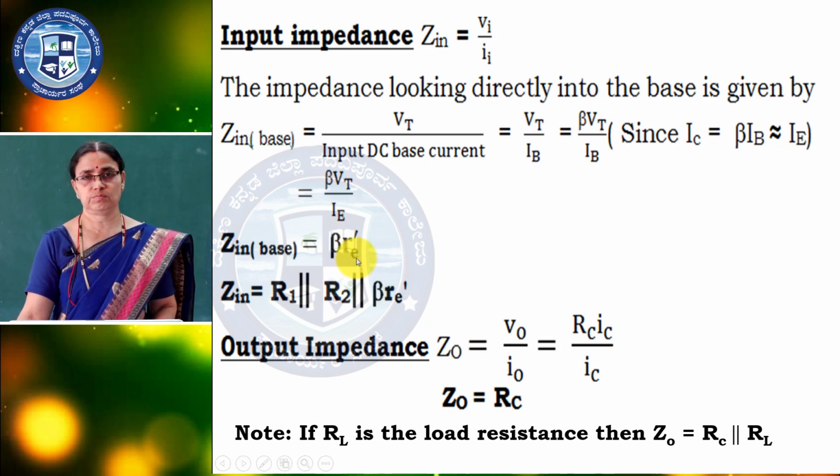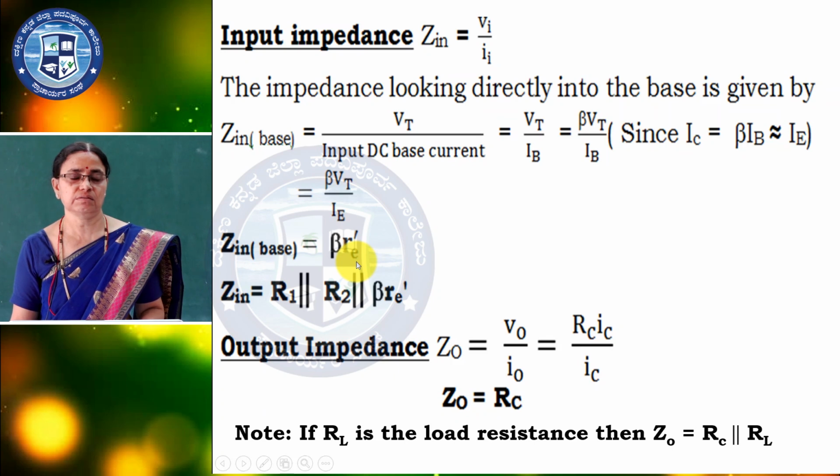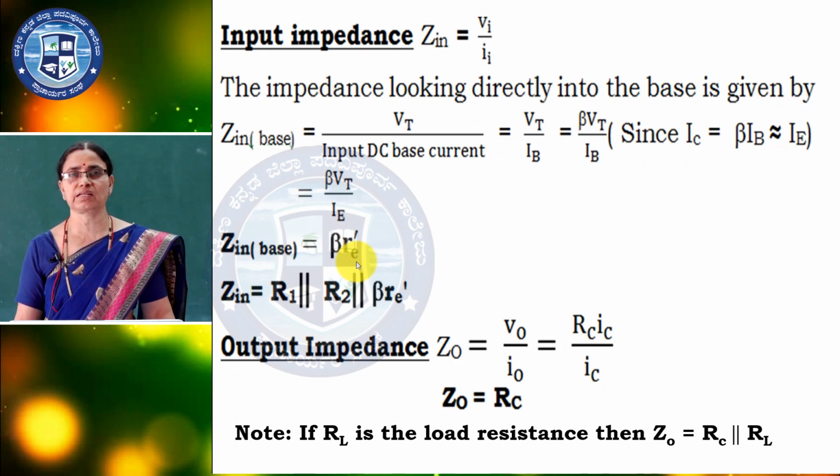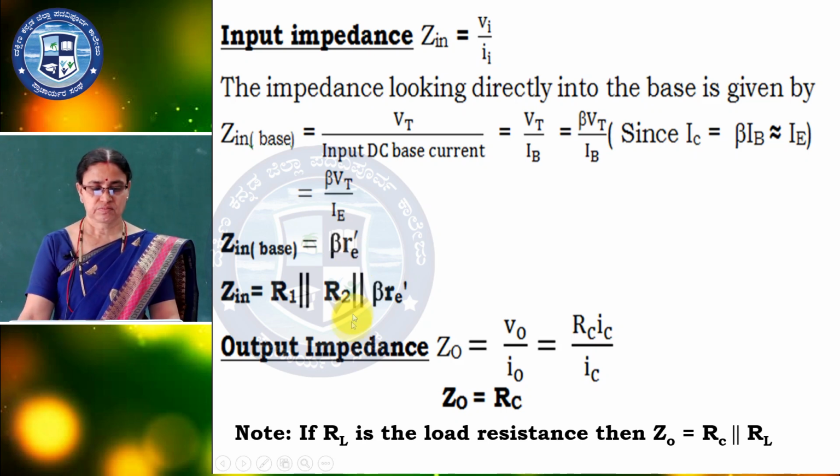So, you have to find the difference between Z in and Z in base. Z in base is nothing but beta Re dash, it is only for the transistor, clear. Z in is the total input impedance, that is R1 parallel to R2 parallel to beta Re dash. So, you have to take all of the parallel connections.